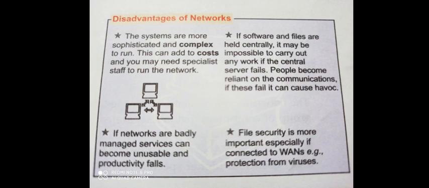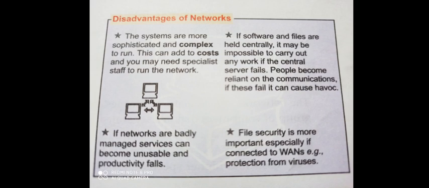Next one is, if software and files are stored centrally on one server, and in case that server fails, then the complete network stops, meaning the other computers connected to that server automatically fail. Next one, file security is more important, especially if connected to WANs.